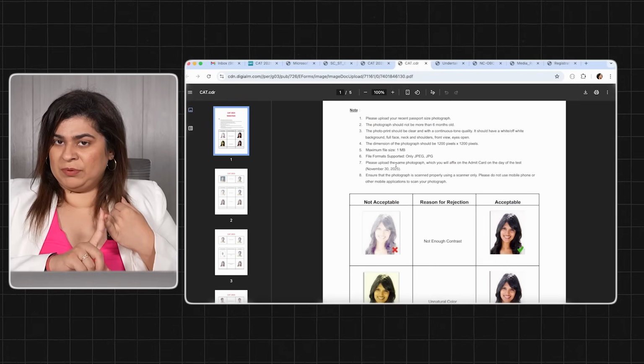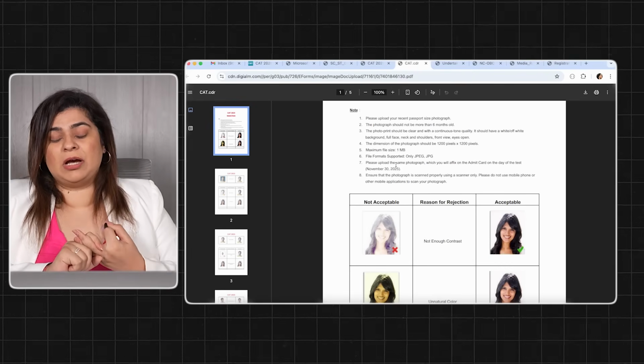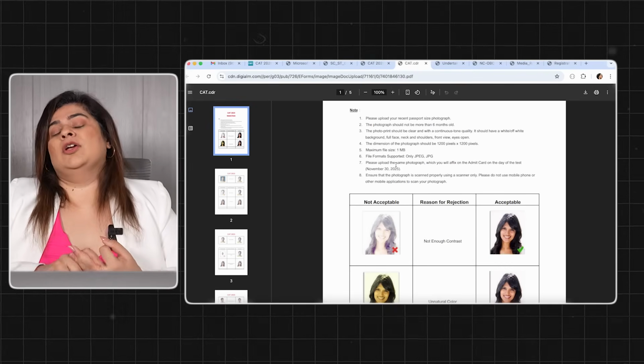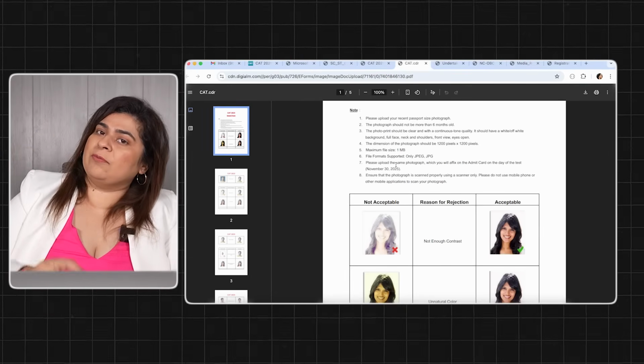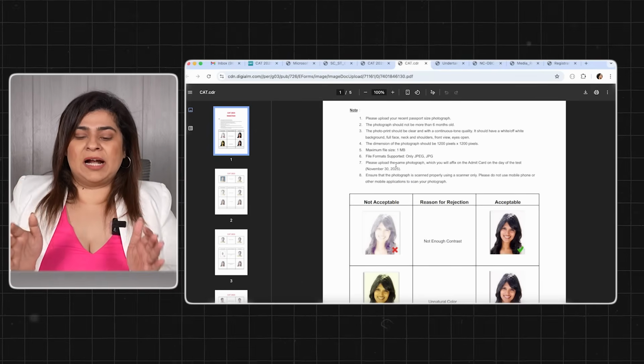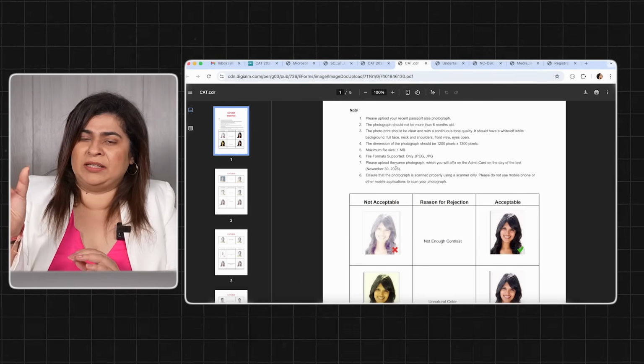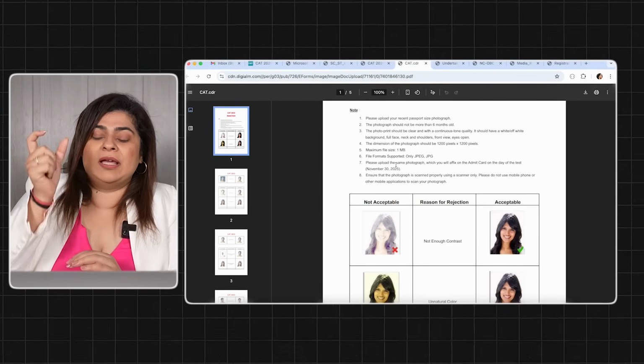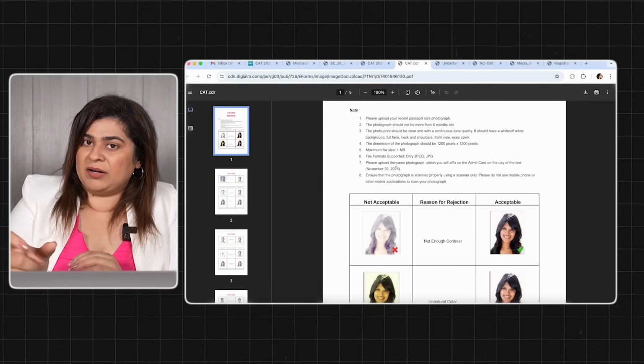Size should be 1 MB. JPEG or JPG are only acceptable formats. You will put the photograph and the same photograph you will put it on your admit card when it comes. Admit card पे ये वाली photo printed आएगी. उसके बाजू में you will stick your same photo on the admit card.